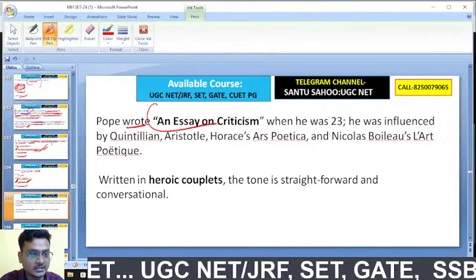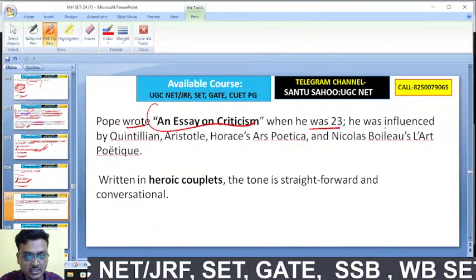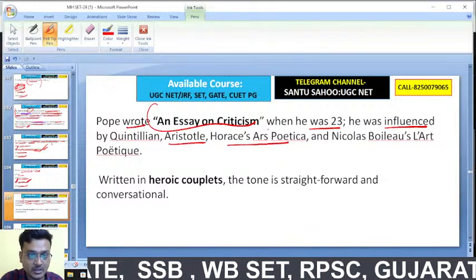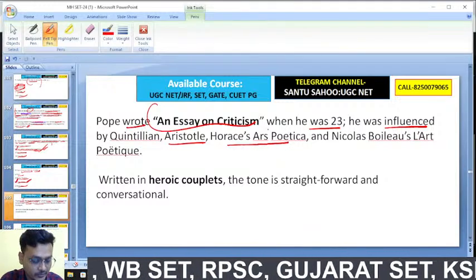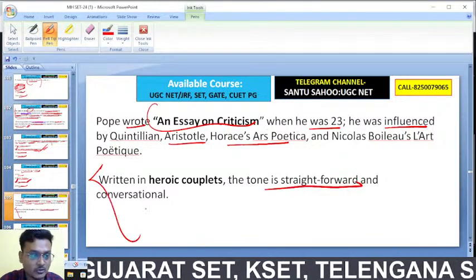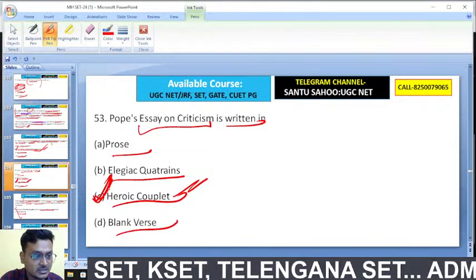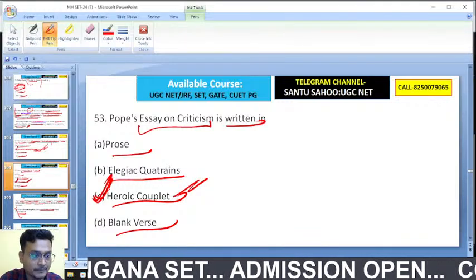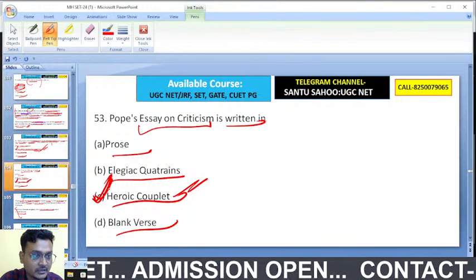Pope wrote An Essay on Criticism when he was 23. He was influenced by Quintilian, Aristotle, Horace's Ars Poetica, and Nicolas Boileau's L'Art poétique. Exactly. So written in heroic couplets, the tone is straightforward and conversational. It's not elegiac quatrains. It's heroic couplet. Essay on Criticism is written in heroic couplet.